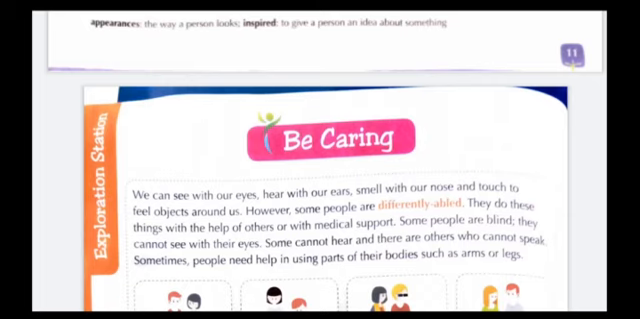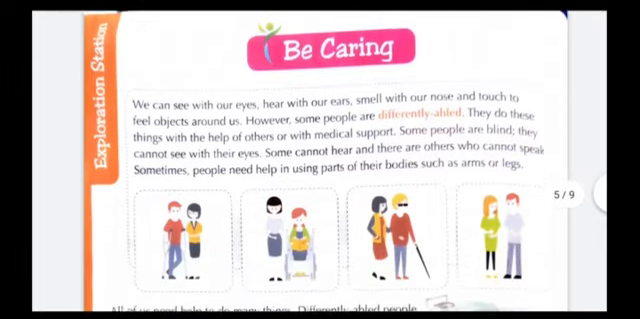So, students, in our society, we find differently abled people or physically disabled people, who cannot see, talk, hear, and walk like us. So, they need some extra care and attention. Now move on to next.